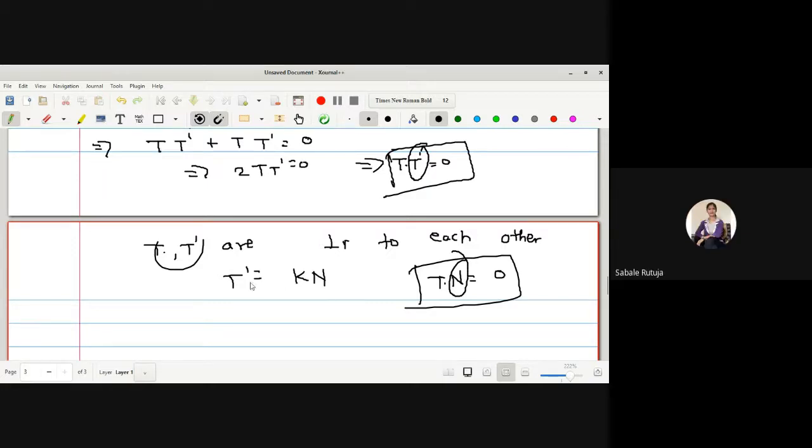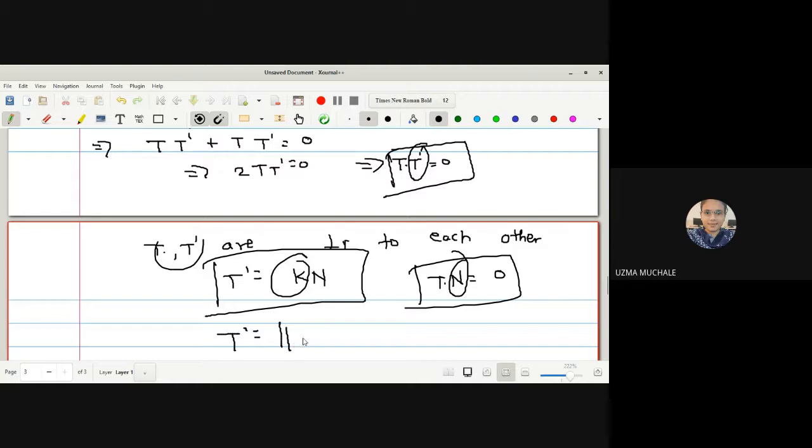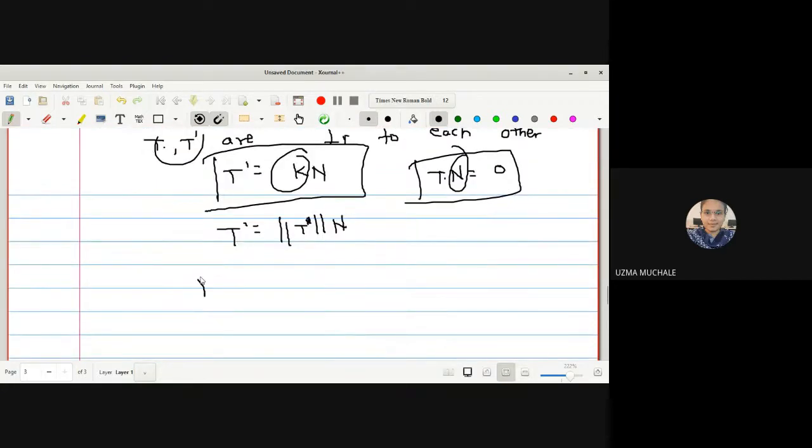Yes, ma'am. So I can say if T dash is in the direction of the normal, I can write them as a scalar multiple of one another. That is T dash is equal to k into N. This k is a scalar. That's why I have used a scalar k here. What is k? K is the curvature. We know the formula T dash is equal to norm of T dash into N. So hence we got the formula for the normal as T dash upon norm of T dash, and hence I told you this is the unit normal.